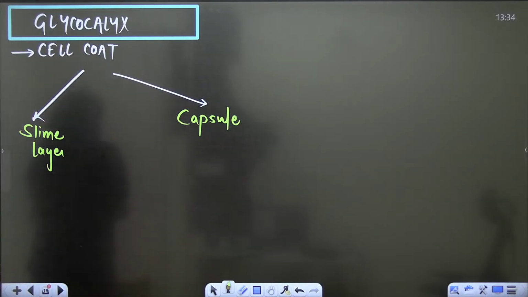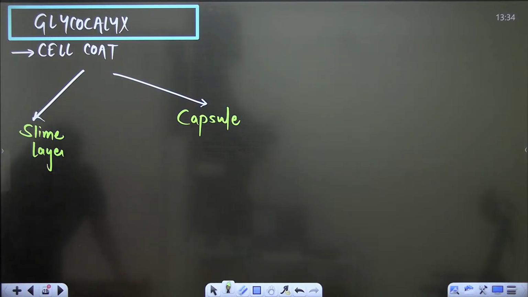So Glycocalyx, what is it, bache? This Glycocalyx is the outermost covering, students. So it differs in composition and thickness among different bacteria. So it can have two types, the slime layer and the capsule. Clear, bache? It is slime layer and the capsule.